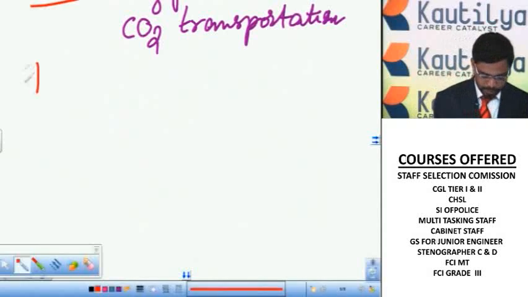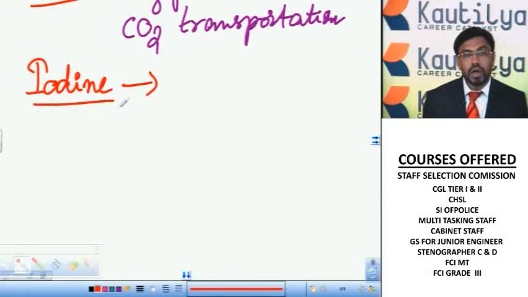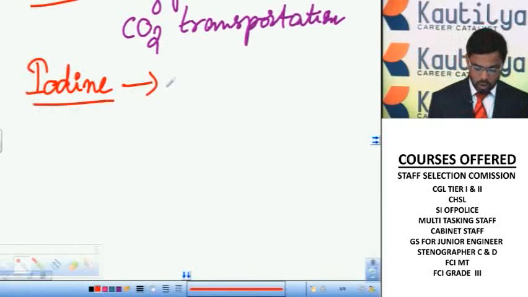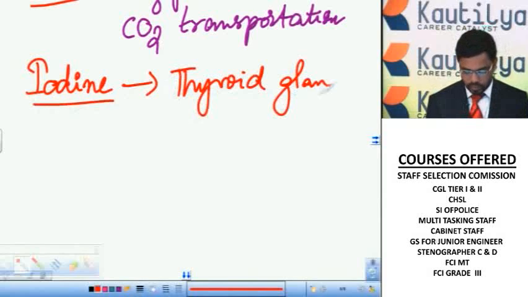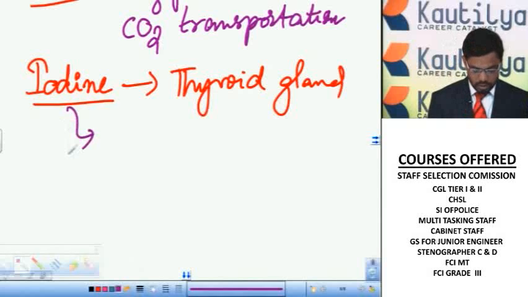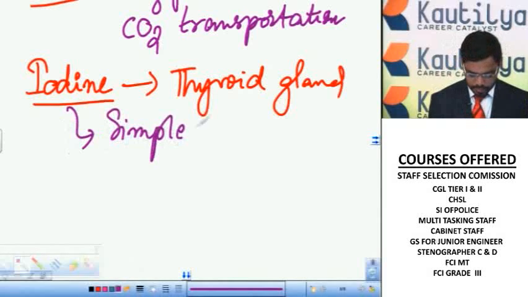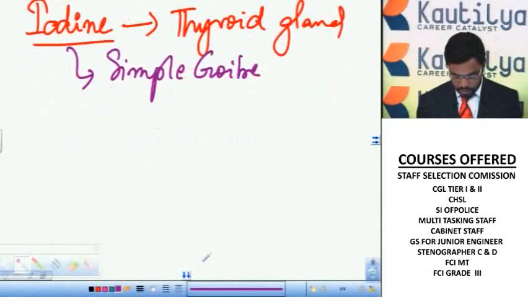And iodine. Iodine is useful for proper growth and metabolism of the thyroid gland. It is also useful for development of nervous system. So deficiency or inadequate amount of iodine leads to the enlargement of thyroid gland. So this condition we call as simple goiter.